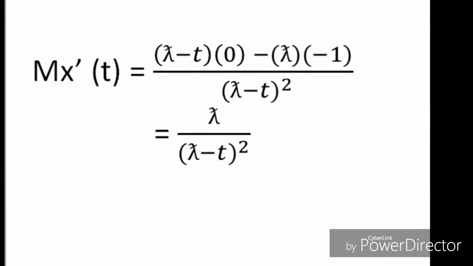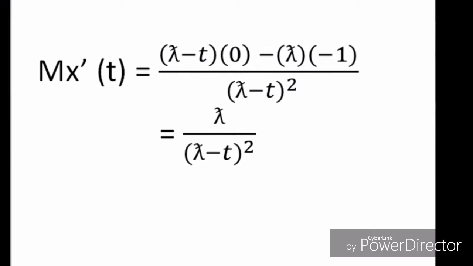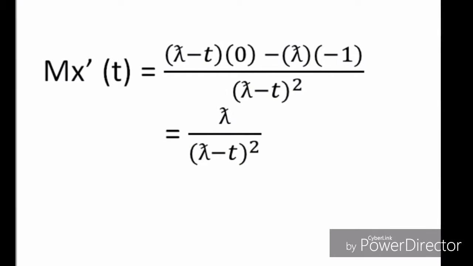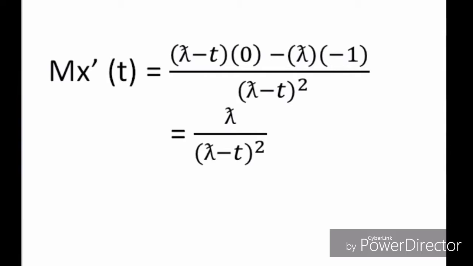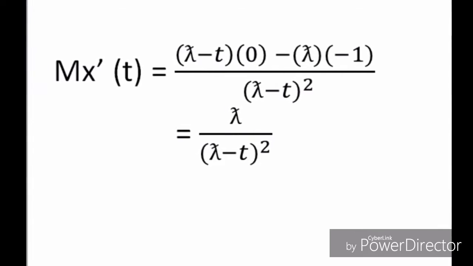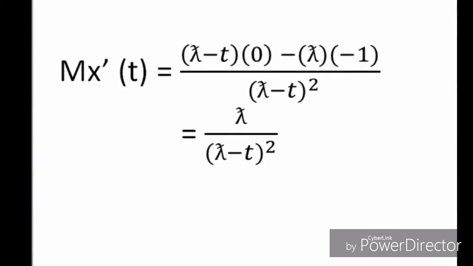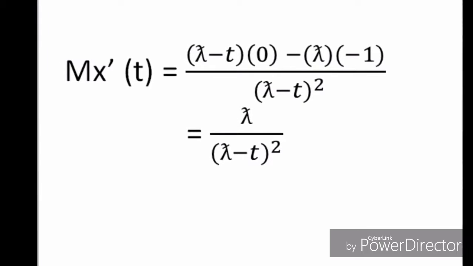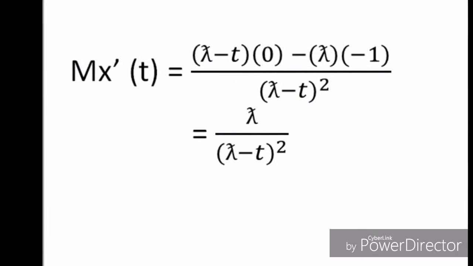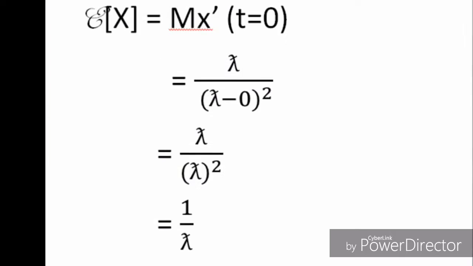Now our M sub X prime of t is equal to lambda minus t times 0 minus lambda times negative 1, all over lambda minus t squared, which is equal to lambda over lambda minus t squared.